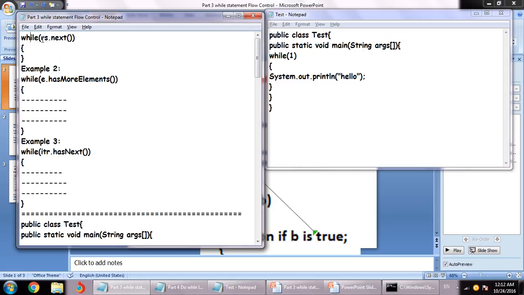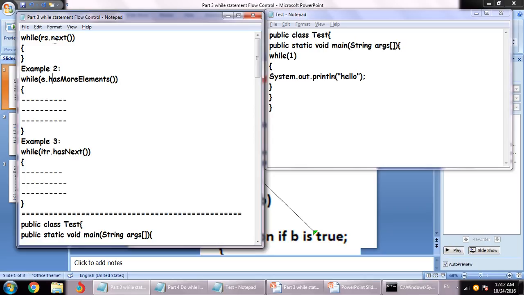Also, please keep in mind that this is going to return us a boolean value. This method over here, and methods like hasMoreElements and hasNext, are somewhat related to databases in Java.